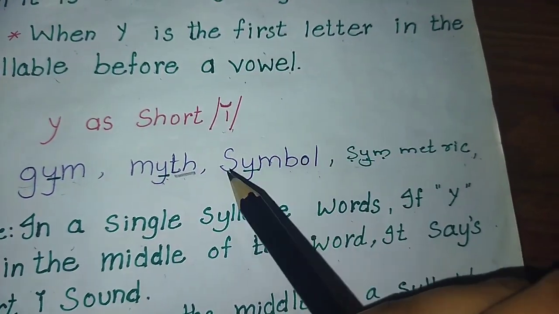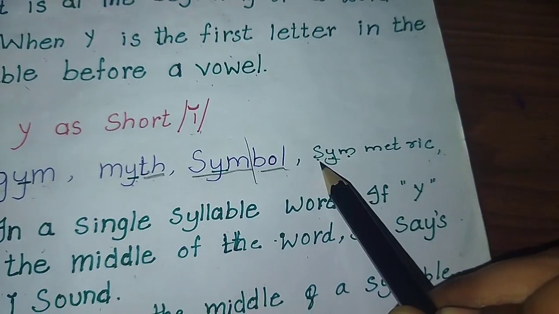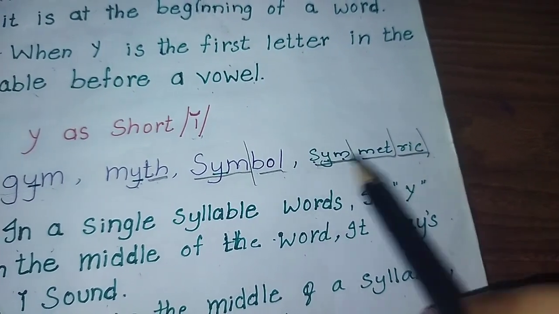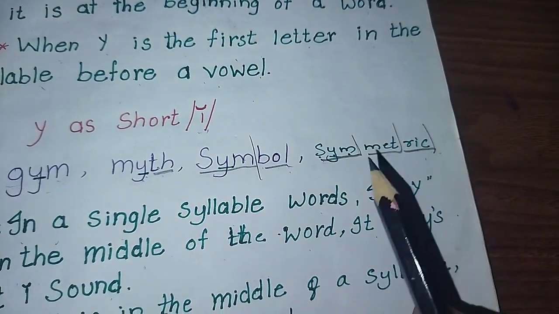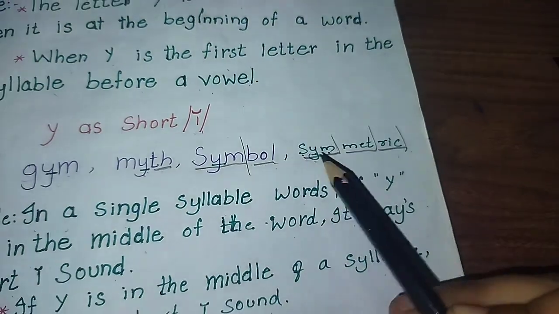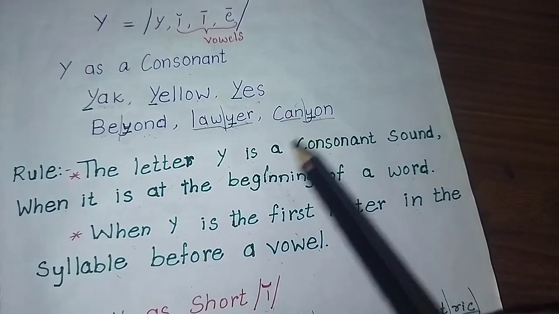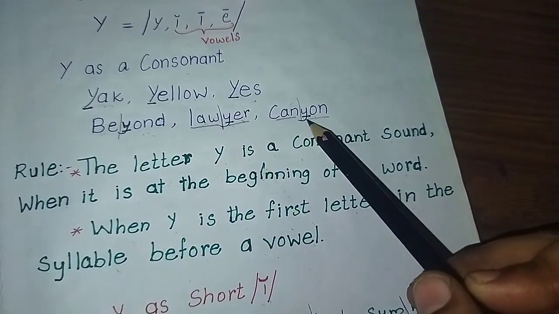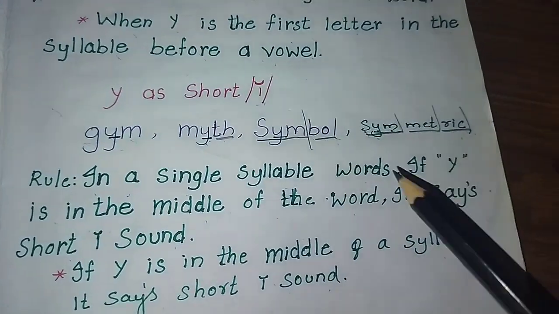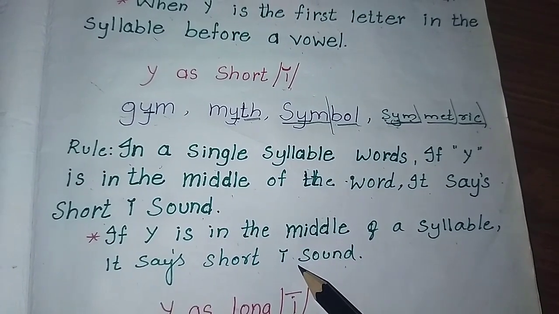The second one is if Y is in the middle of a syllable, it says short I sound. See here, this is one syllable, second syllable. This is one syllable, this is second syllable and this is a third syllable. Whatever it may be, however many syllables it may be, in a syllable, if the Y is in the middle, then it says the short I sound. Whereas in a syllable, if Y is the first letter, it says ya sound, that is a consonant sound. Here you see, if the Y is in the middle of the syllable, it says short I sound. Okay.